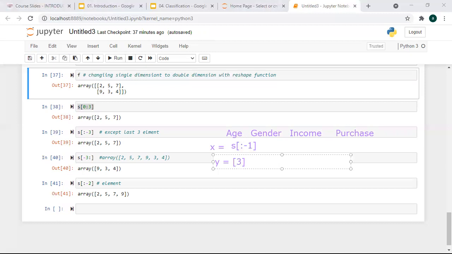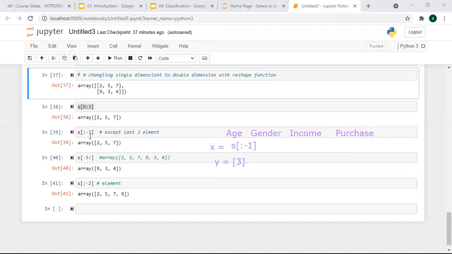The index number 3 will be my output. Okay, are you getting what I'm trying to explain to you? Yes. So these columns will be my input, and the only column purchase is my output that I want to predict. So here also it works.